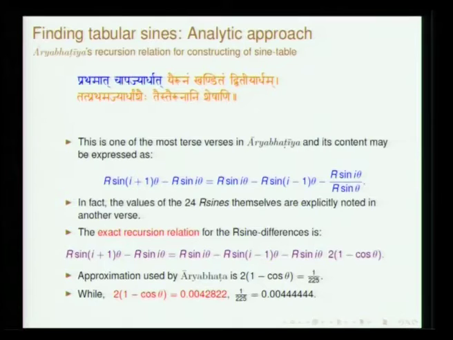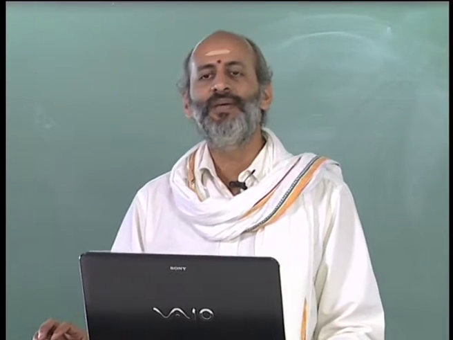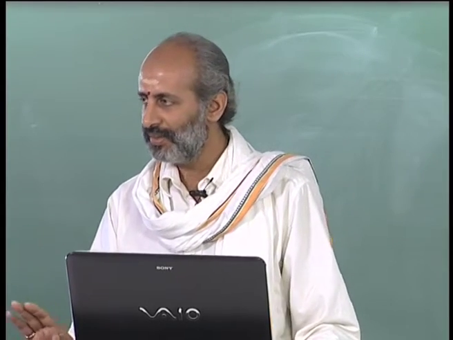The verse goes like this: Prathamat chapajyardhat yairunam khanditam dvitiyardham tat prathamajyardhamshaihi taistai runani sheshani. In fact, this is one of the most terse verses which can be found in Aryabhatiya, and it is extremely difficult to figure out any meaning from it, but for the help of the commentators. So, in fact, this verse has been slightly differently interpreted by different commentators.